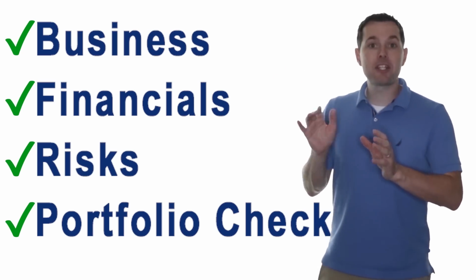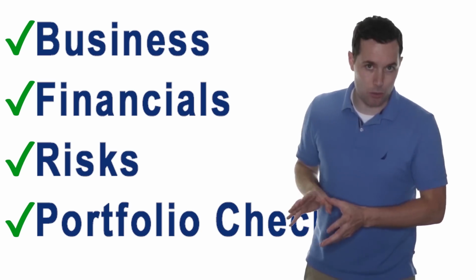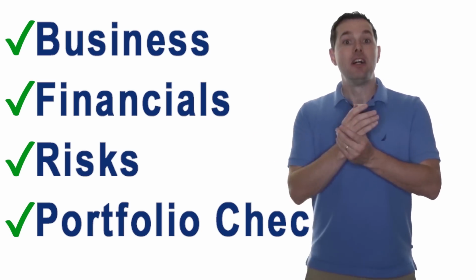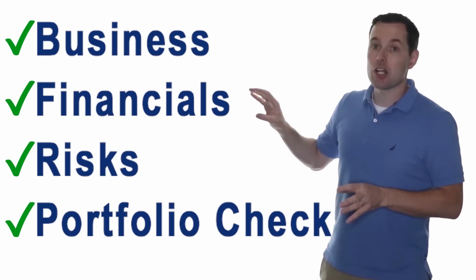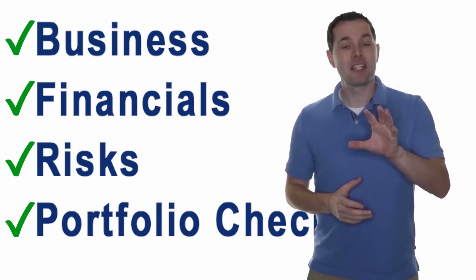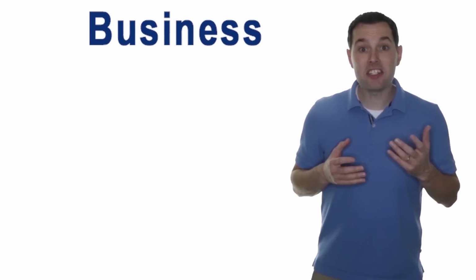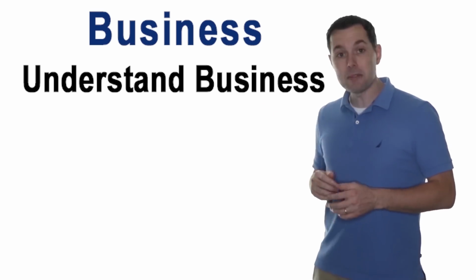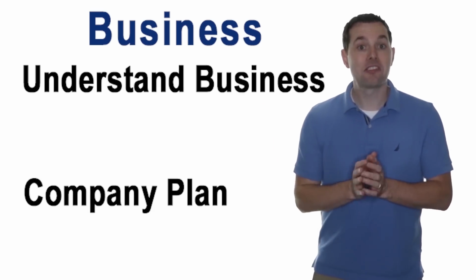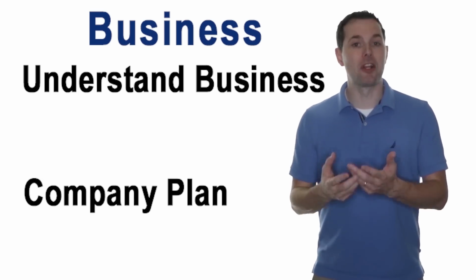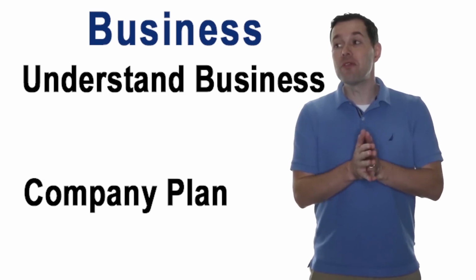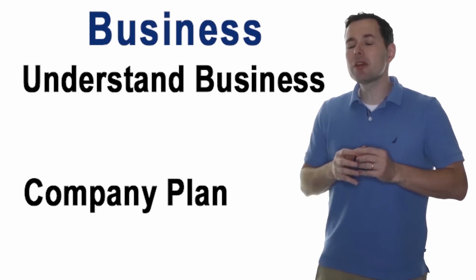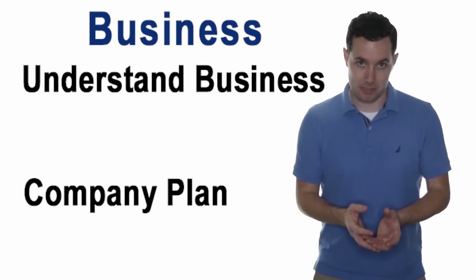Now, we're going to look a bit closer at each of these 4 main categories, and we're going to try to simplify it so a beginning investor can easily find out whether or not they think that each category is good for a particular investment. Let's kick it off at the business section. So broadly speaking, we can break this business section into 2 main categories: understanding the business and the company plan. So how do we know if we understand the business well enough, or how do we go about understanding the business? Well, there are 3 main things that a new investor can focus on to more completely understand the business.